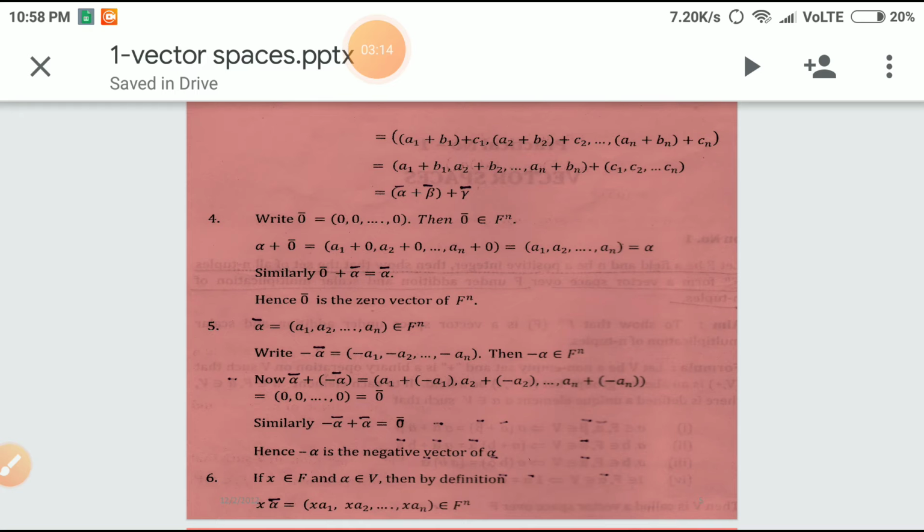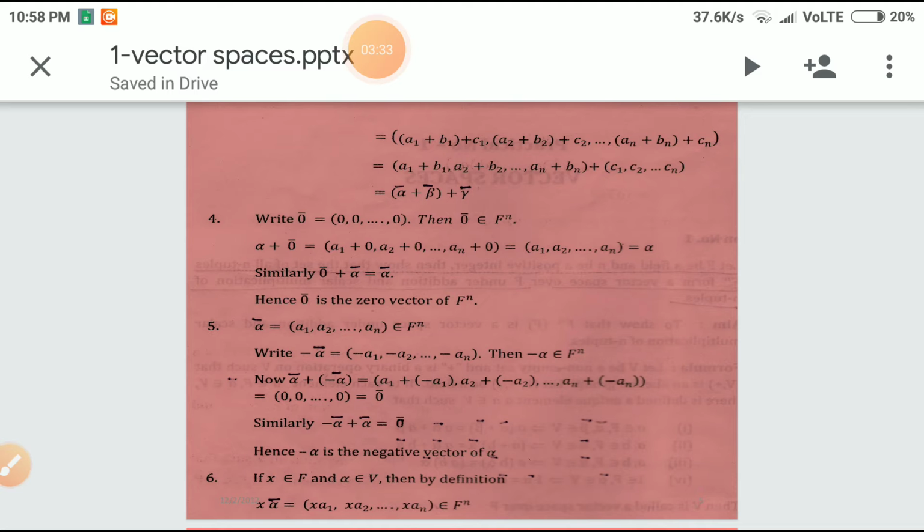Now, we can rearrange and write once again this as a sum of two n-tuples. The first n-tuple is (a1 plus b1, a2 plus b2 and so on, an plus bn) plus the second n-tuple (c1, c2, etc., cn). So, this is nothing but (alpha bar plus beta bar) plus gamma bar.